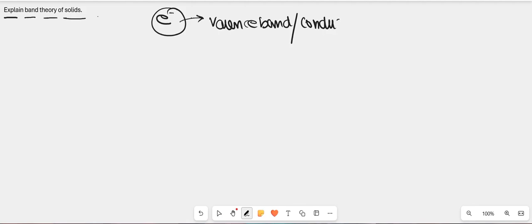In this question, we are asked to explain the band theory of solids. Okay, so let us start with it. Band theory of solids is just a theoretical model which explains the state of the electrons in solid materials. Electrons lie within the valence band or the conduction band. And what is this valence band and what is this conduction band? I am going to explain it now.